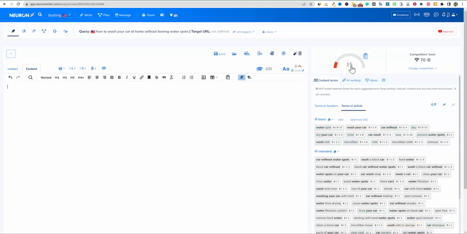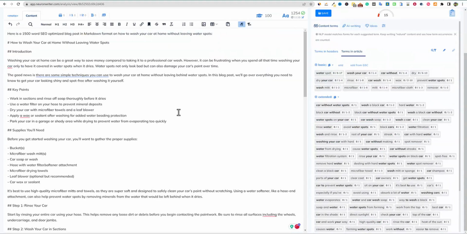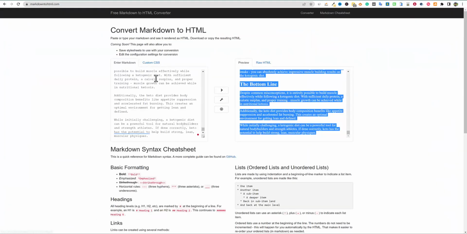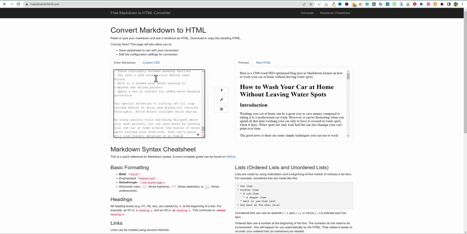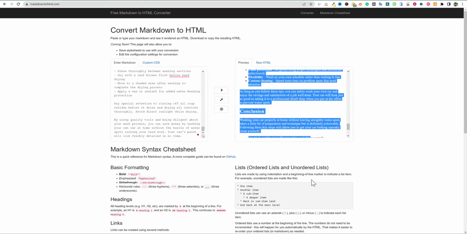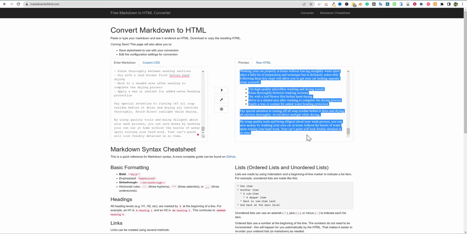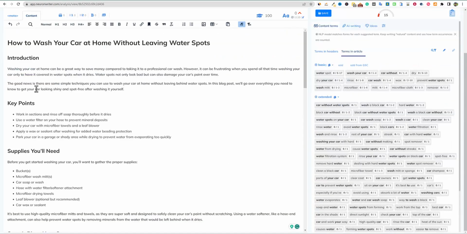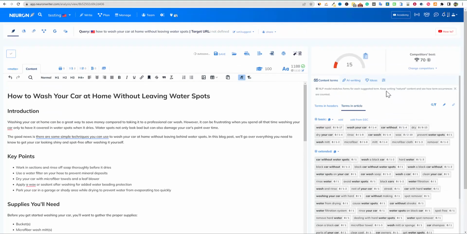I usually let this go down to 15, and then we're going to, whoops, for some reason, that markdown, we really do have to come over here and do this one extra step. I don't think you have to, I don't remember having to do this in ChatGPT. There's always just a couple different things that you may have to do that's different. Each tool is going to have its advantages for sure and disadvantages for sure. So I'm going to come back up here and see what we get.